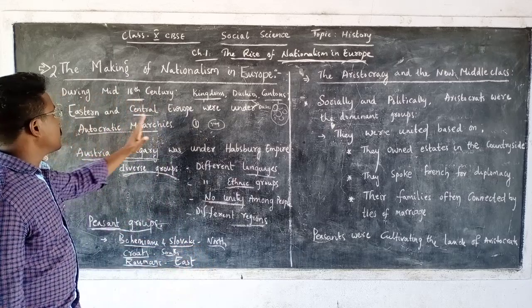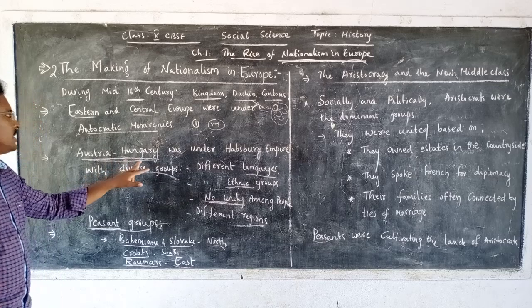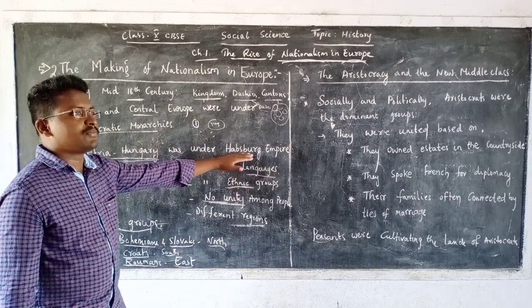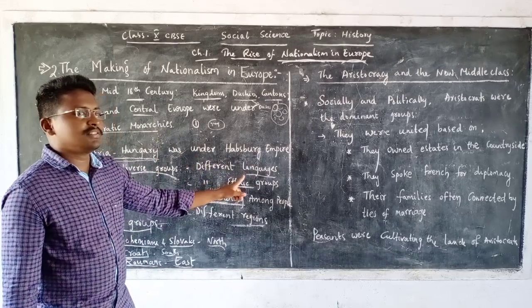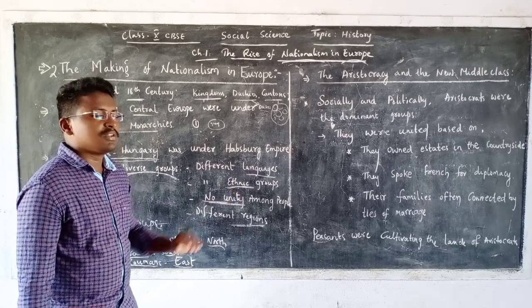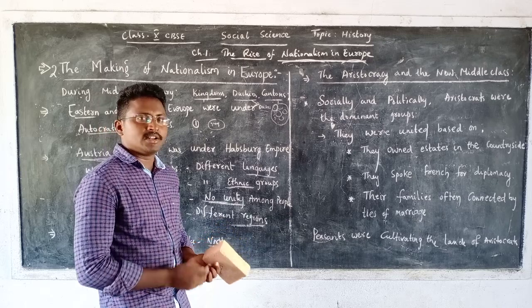Then the eastern and central part was under the control of autocratic monarchies. Austria and Hungary, one of the biggest empires, was under the control of the Habsburg Empire. And we have also said that it was divided into different languages and regions, with no common ethnic groups. So, like this, Europe was divided.